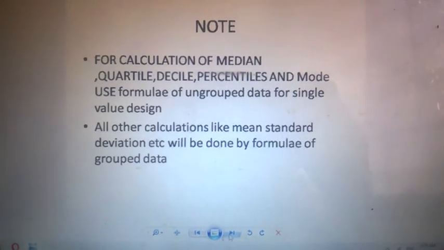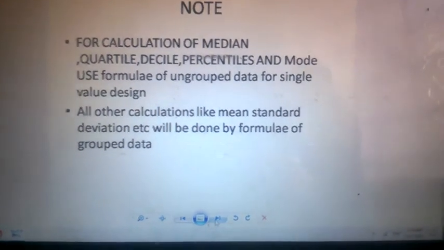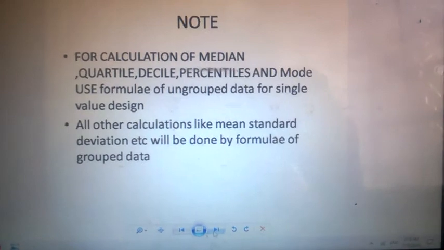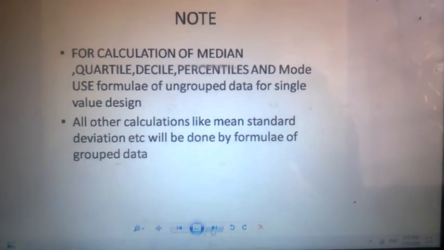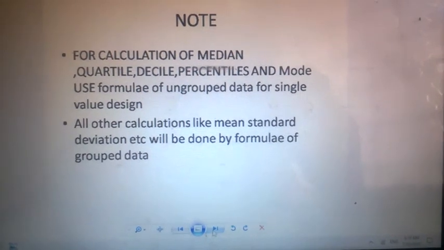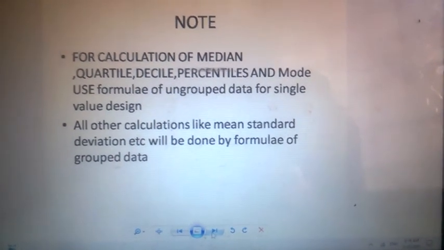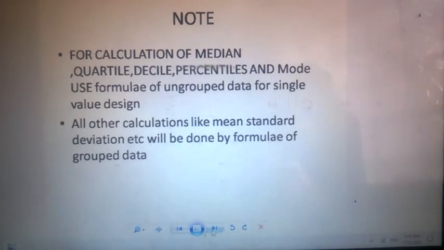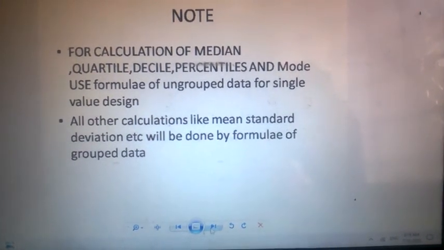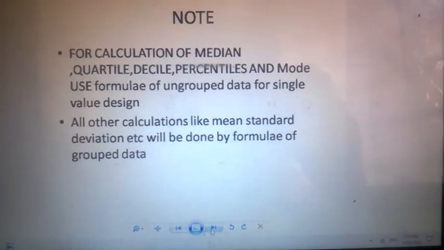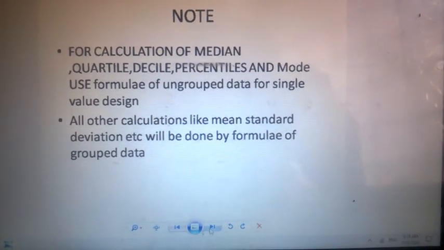Now you have to note these important points, that why to discriminate between discrete and continuous is just to make easy the calculation of some quantities. Now be clear that there is a difference in calculation of discrete and continuous data only for these quantities which are mentioned here: median, quartile, decile, percentile and mode.